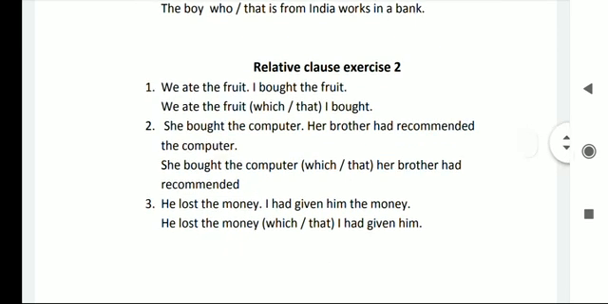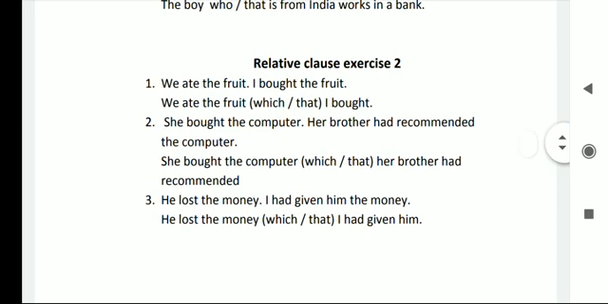Number first, group of sentences. We ate the fruit. I bought the fruit. We can write like this: We ate the fruit which I bought. Or we can say like this: We ate the fruit that I bought.